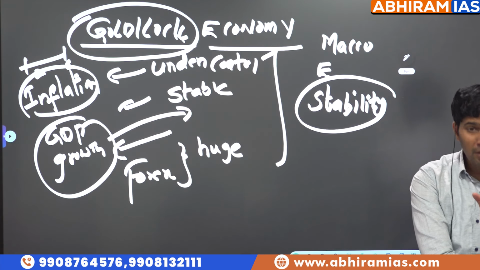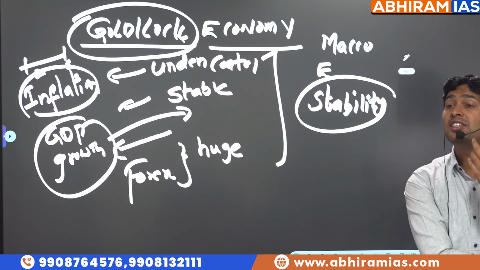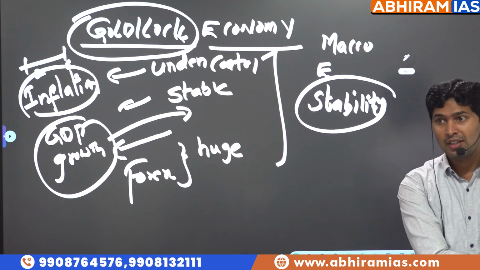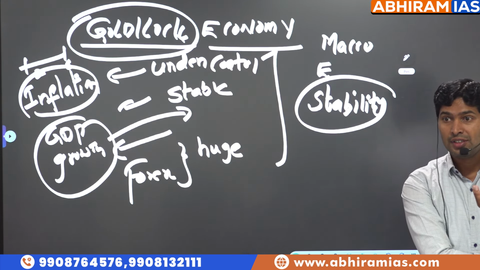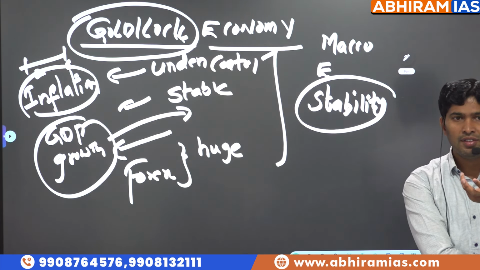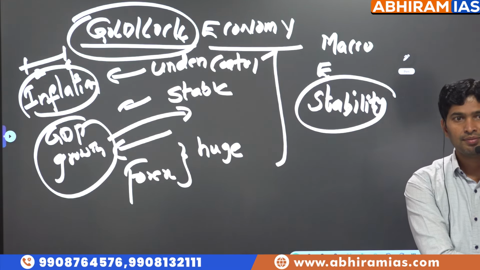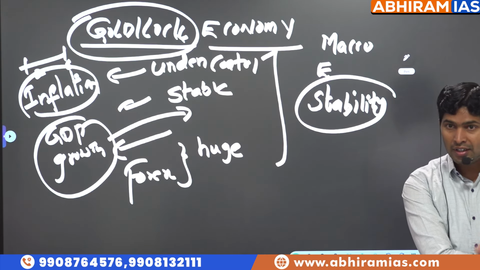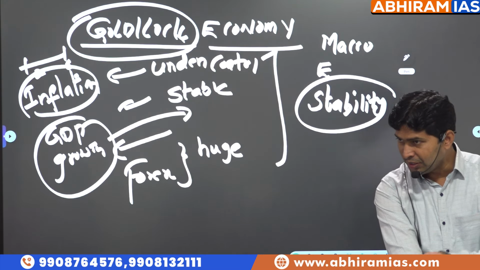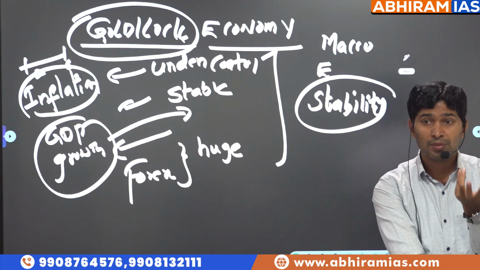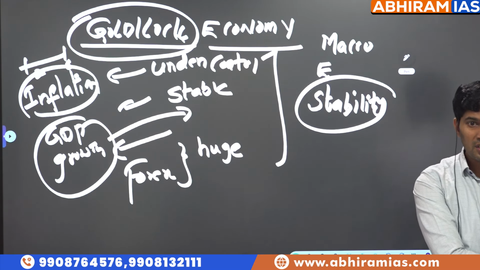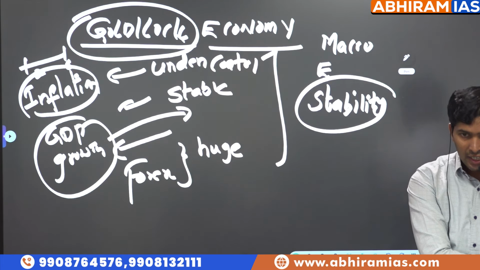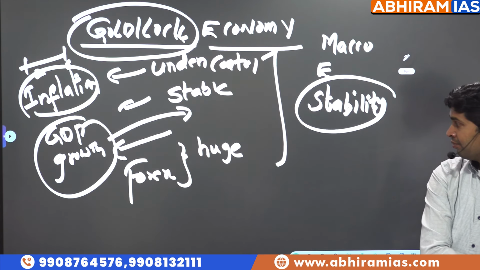GDP growth rate is stable, meaning more and more investors want to come and invest in our country. More investment, more capital, more employment opportunities. And when will foreign investors, foreign capital come to a country? Policy stability, political certainty, law and order, good ease of doing business, supportive policies from the government, factors of production available at affordable prices, cheap human resource labor, then GDP growth rate would be stable.